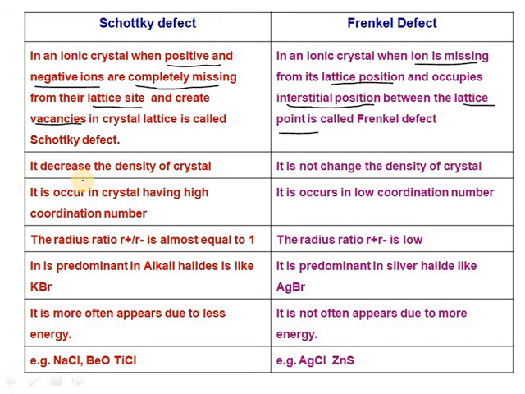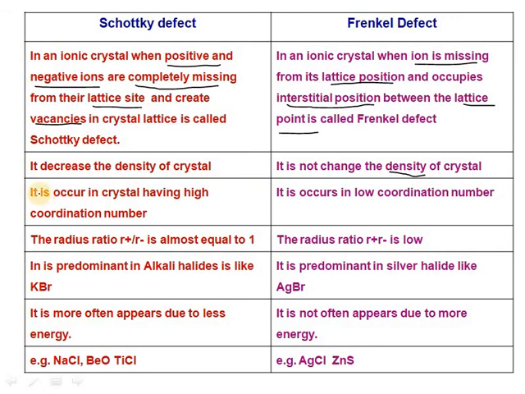A Schottky defect decreases the density of the crystal. Why does it decrease the density? Because the number of cations and anions decreases. A Frenkel defect does not change the density of the crystal. Why? Because the number of cations and anions remains the same.